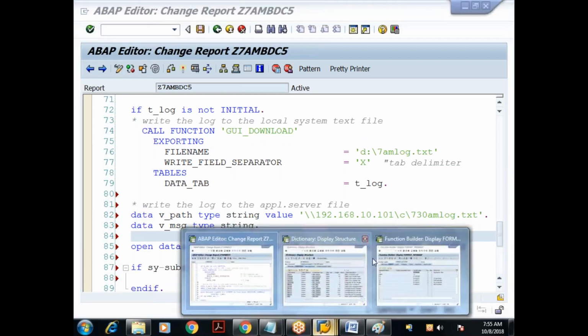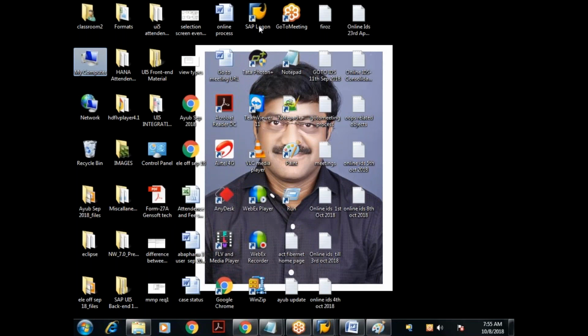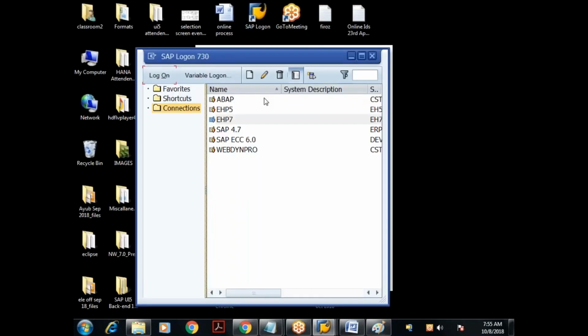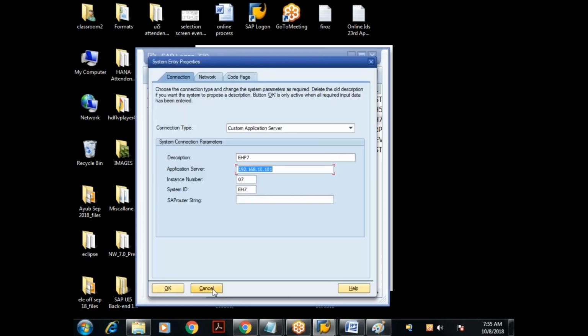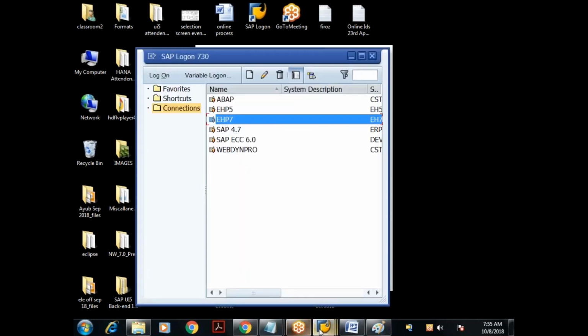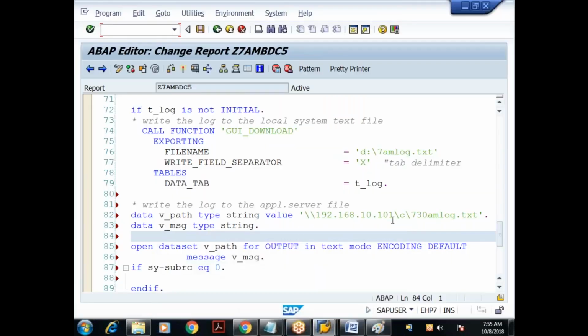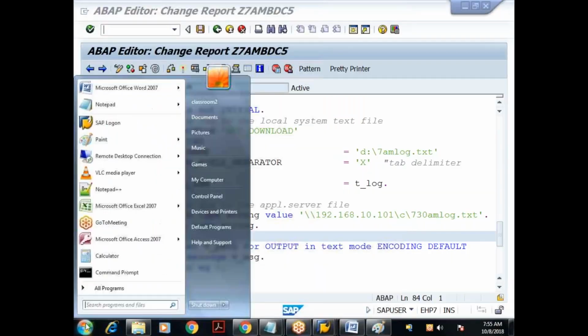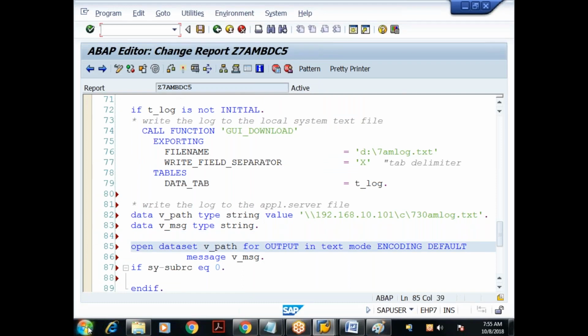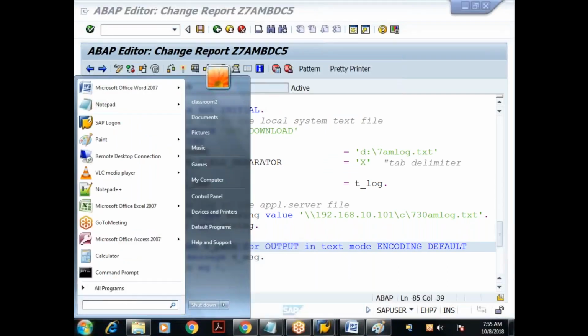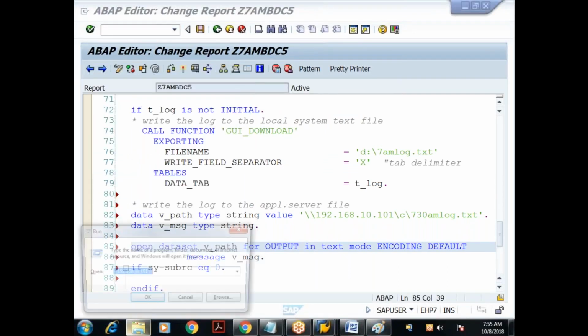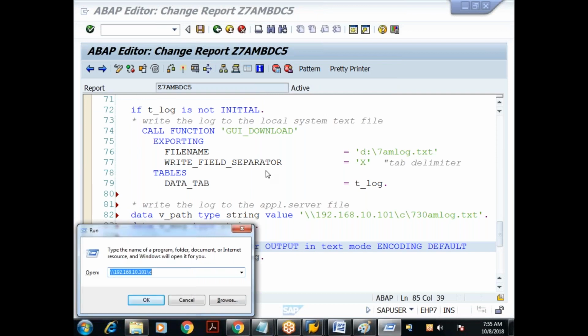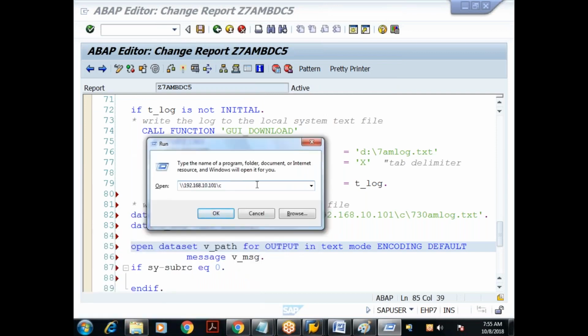Once again, let me check my IP address. Yeah, 192.168.10.101 is my IP address. C drive. Let me try to open that first. How do you open the application server from my system? I'll go to the run command. I'll give the run command. Right. So in the run command, I'll give this 192.168.10.101 slash C. I'll say okay.